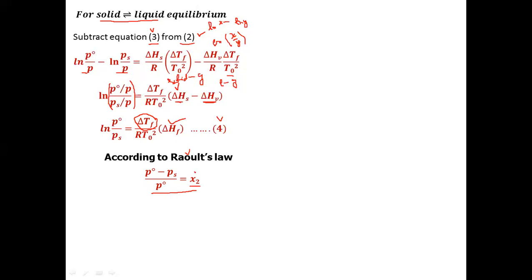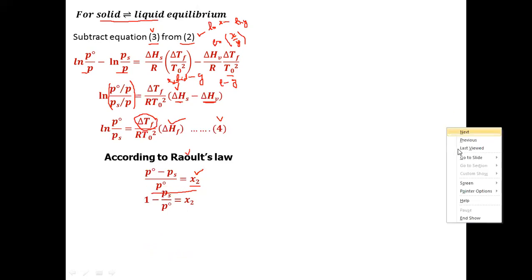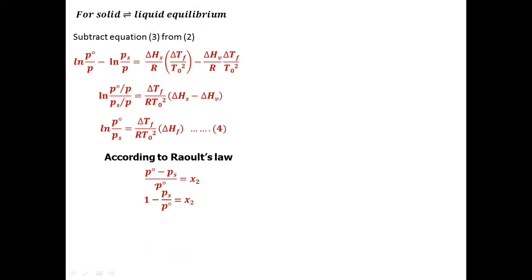You can check the derivation of this relation in my lecture on solutions, and I have kept the link in the description section of the video. Now this can be rearranged to 1 minus Ps by P naught is equal to x2.